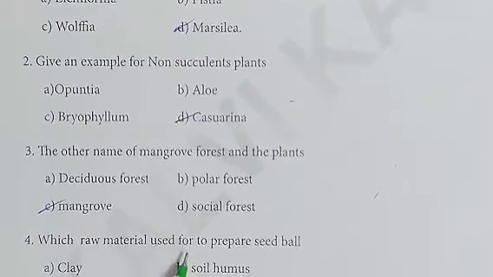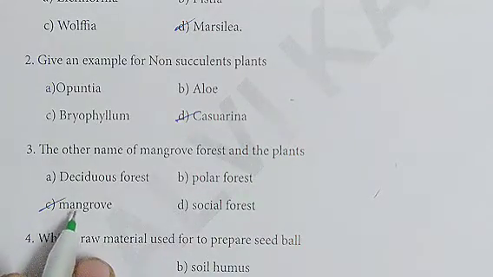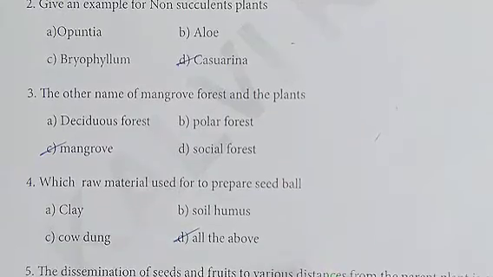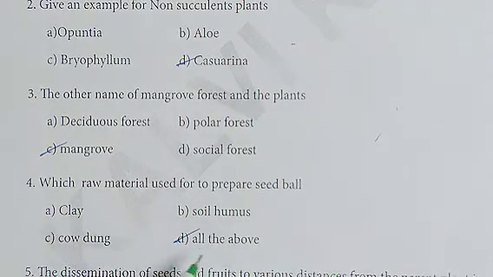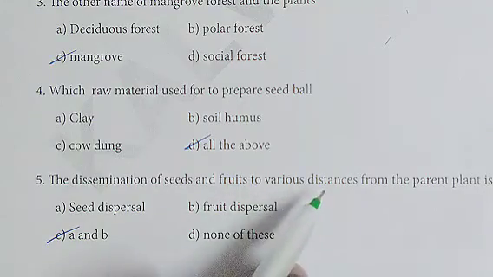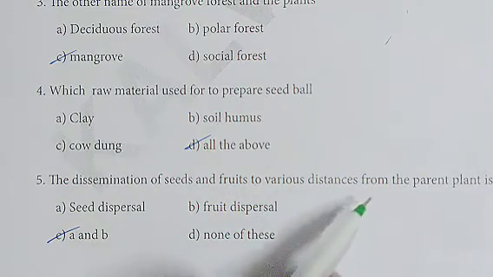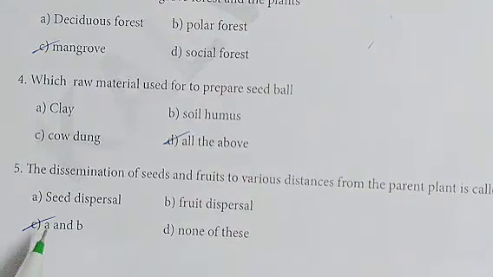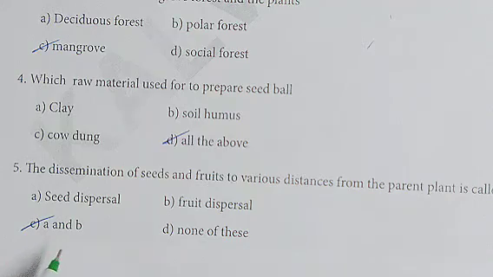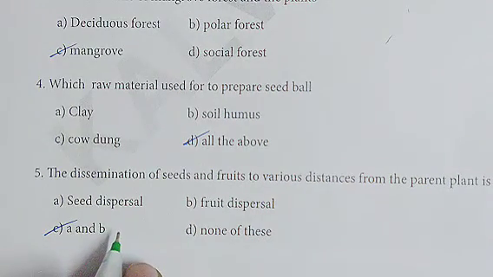Next, third one. The other name of mangrove forest and the plants is known as mangrove. The correct option is C. Next, fourth one. Which raw material is used to prepare seed ball? The correct answer is option D, all of the above. Next, fifth one. The dissemination of seeds and fruits to various distances from the parent plant is called dispersal. The correct option is C, A and B. So we have completed the answers for Unit 10.